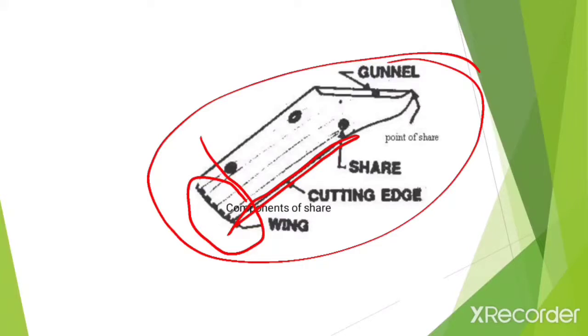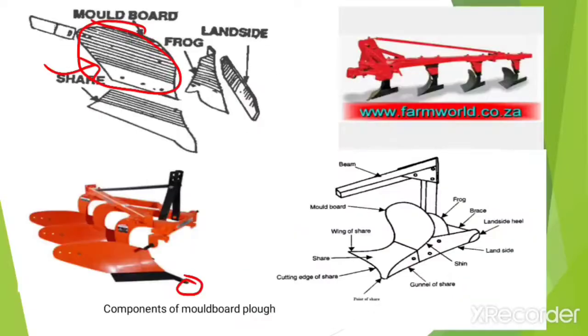This wing also supports the plow bottom. And the vertical face of the shear which slides along the furrow wall is called the gunwale. This part is called the gunwale. Then the edge of the shear which forms the joint between the mold board and shear on the frog is called the cleavage edge, which makes the joint between mold board and shear.